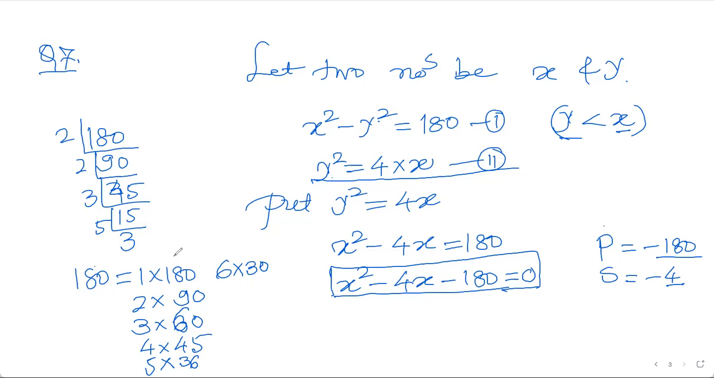So 1 into 180 is 180, 2 into 90, because I'm looking for the pair where 4 is coming by subtracting or adding. So 1 into 180 is 180, 2 into 90 is 180, 3 into 60 is 180, 4 into 45 is 180, 5 into 36 is 180, 6 into 30 is 180. 8 into, no, it's not divisible by 8. So where is 180?